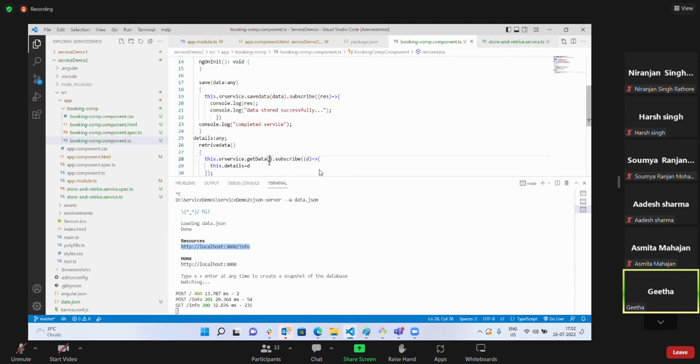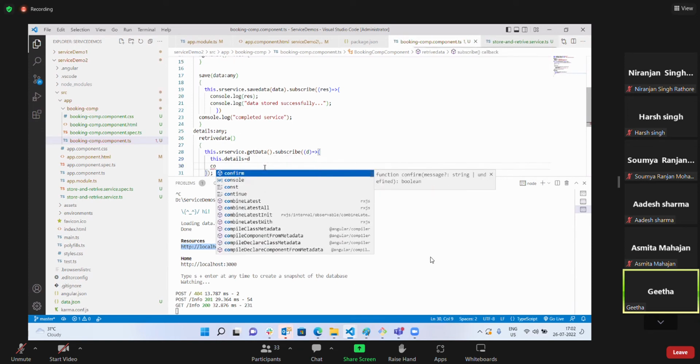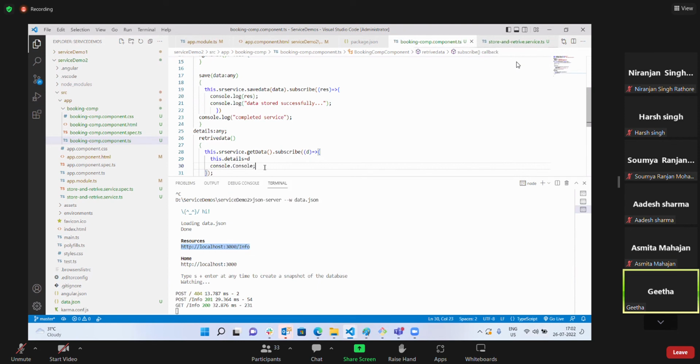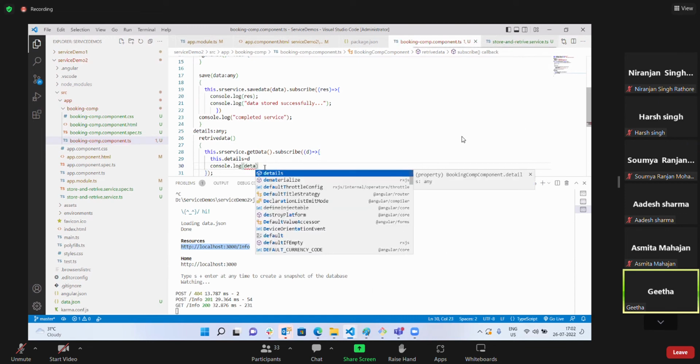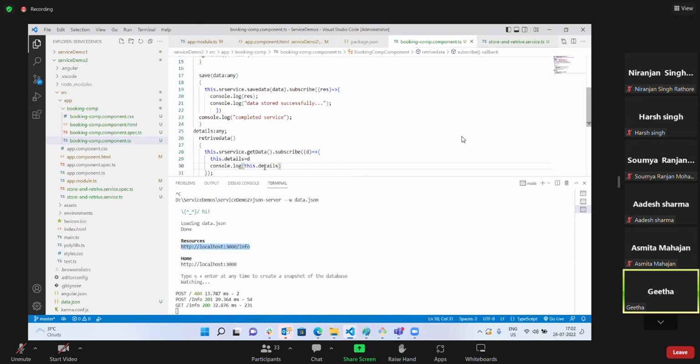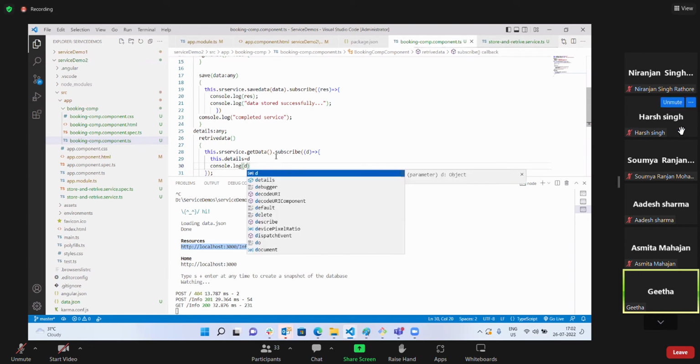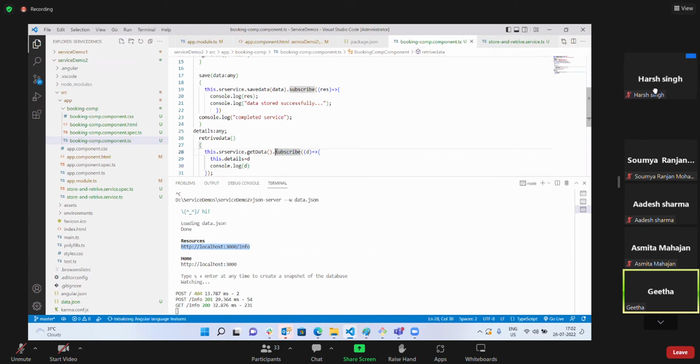If you wonder what it means, let's display it once here with console.log details. Oh, sorry, I can return d also. Anything I can display; everything is the same anyhow.